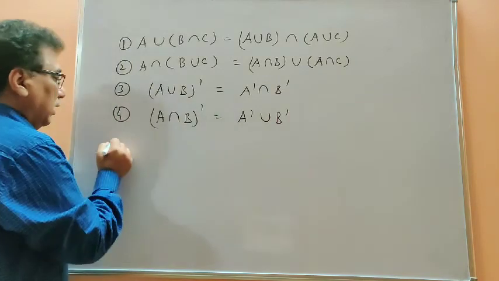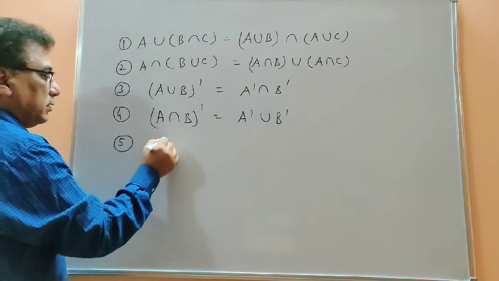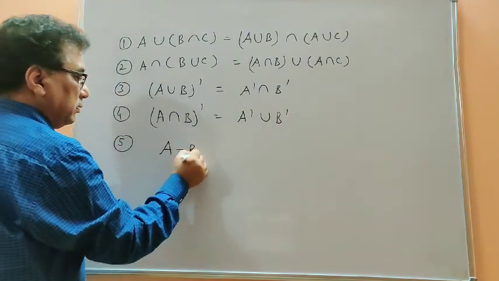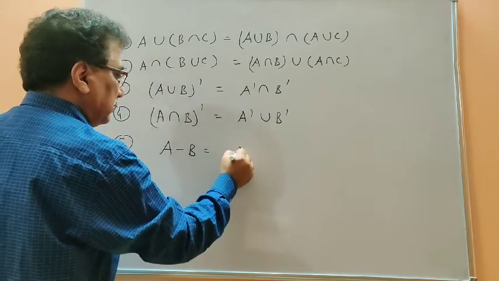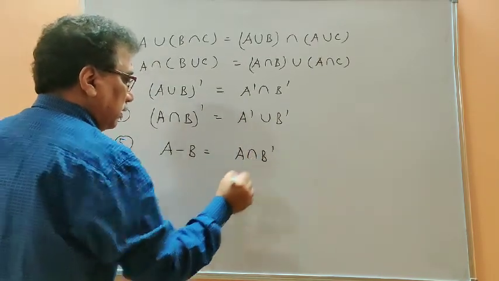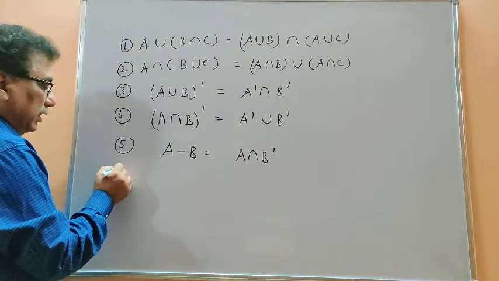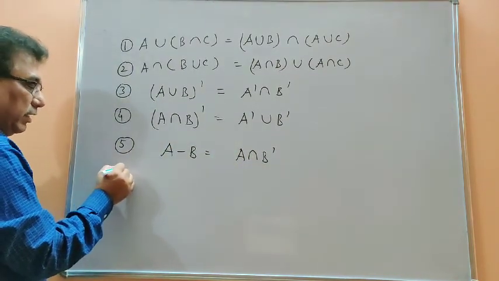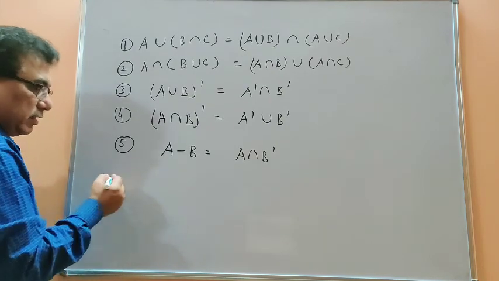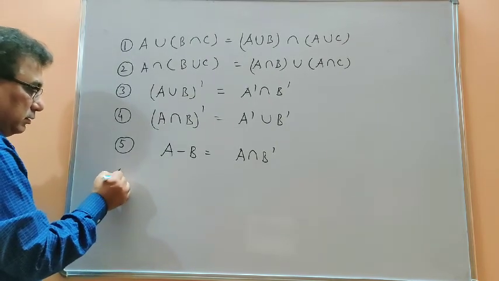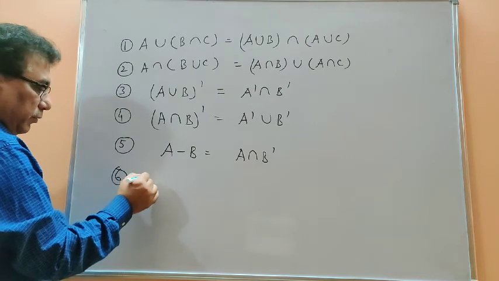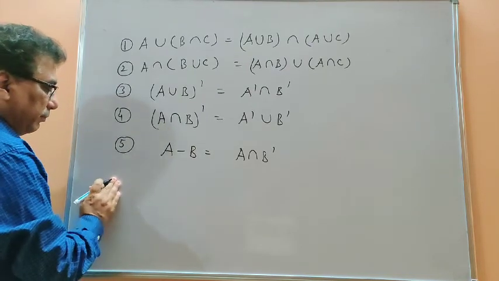And then again a very important result: how to convert difference into intersection. And then a few laws are there which are common sense based.